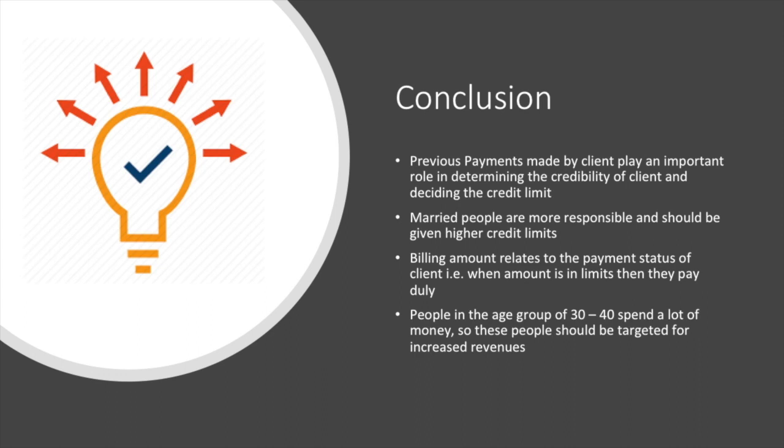So the conclusion. Previous payments made by clients play an important role in determining the credibility of the client and deciding the credit limit. Married people are more responsible and should be given higher credit limits. Billing amount relates to the payment status of the client, i.e., when the amount is within limits, then they pay duly. People in the age group of 30 to 40 spend a lot of money, so these people should be targeted for increased revenues.